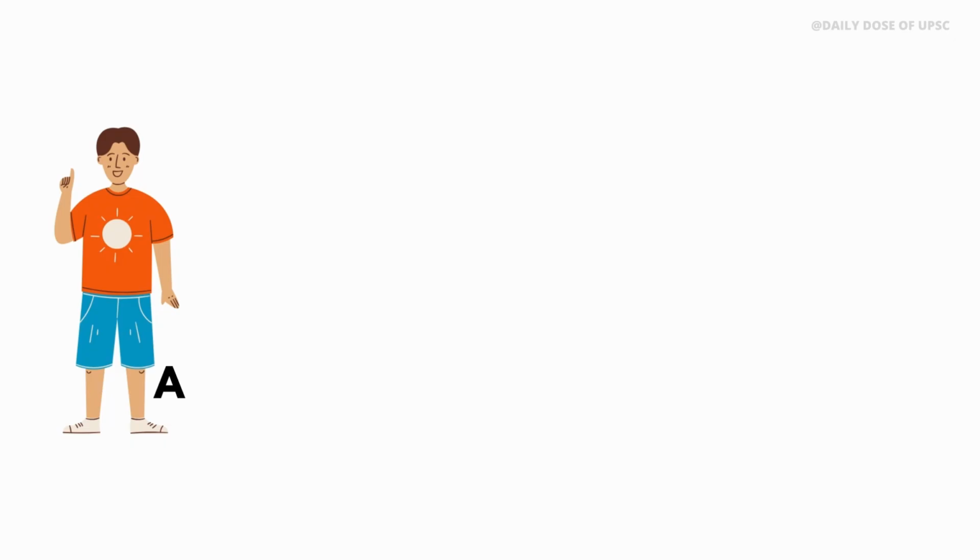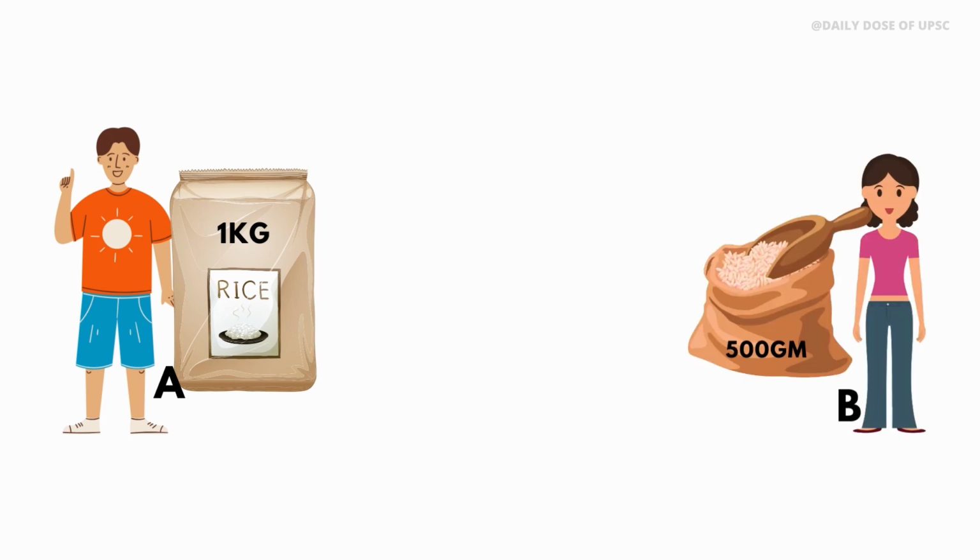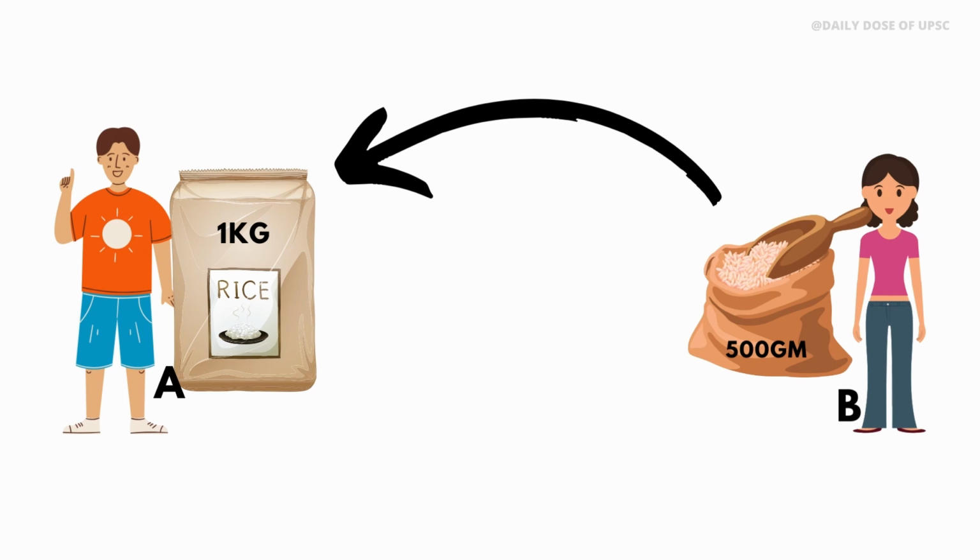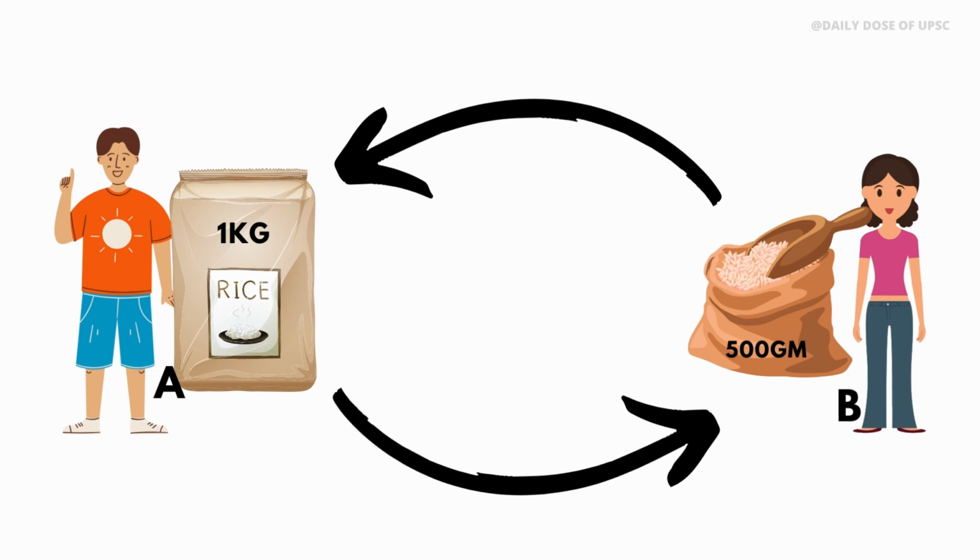For example, person A has 1 kg of rice and person B has 500 grams of wheat. Person B exchanges 500 grams of wheat for 1 kg of rice with person A. This is how the barter system works. But there are many disadvantages of the barter system.